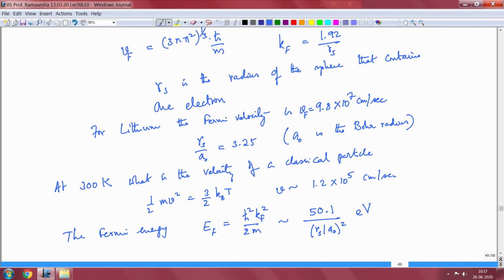Now, having obtained the density of states, the Fermi energy and the Fermi velocity, let me proceed in the next lecture to calculate the specific heat of the free electron Fermi gas and compare it to the experimental value, and also see how it corrects the specific heat predicted by the Drude theory. Okay, so thank you.